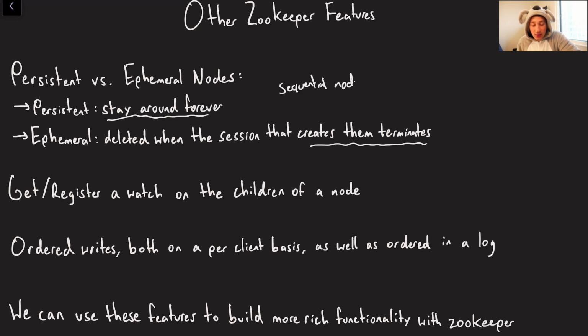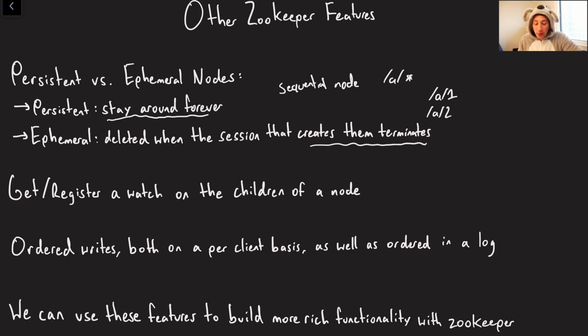Let's say we have some path A that we're going to write under. Rather than giving the child of A an explicit name, we're just going to assign a monotonically increasing sequence number. So the first sequential node would be A/1, the second one would be A/2, on and on, and ZooKeeper handles that for you. So you don't have to be like, if there's a node 3 already, then we'll be node 4. That could be problematic because someone else might write node 4 and you're not going to know about it in time. So, just another convenience feature there.